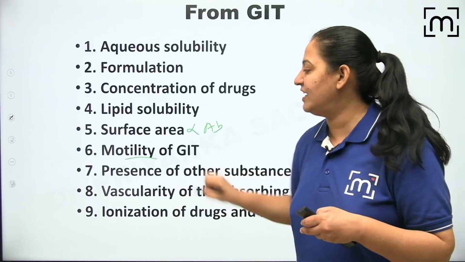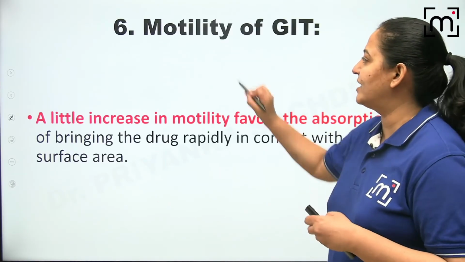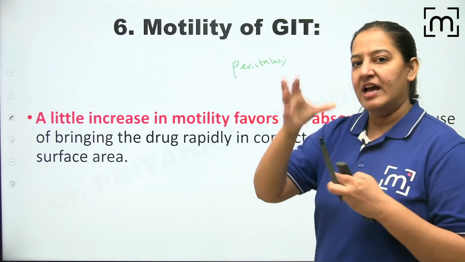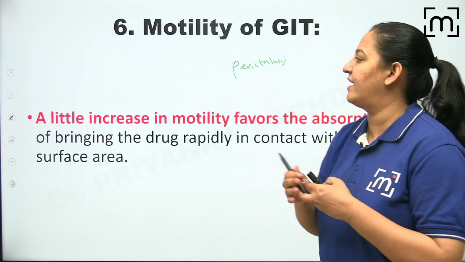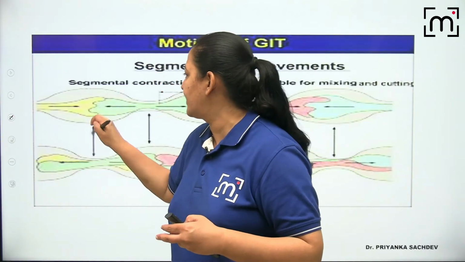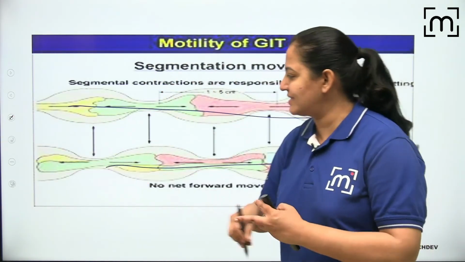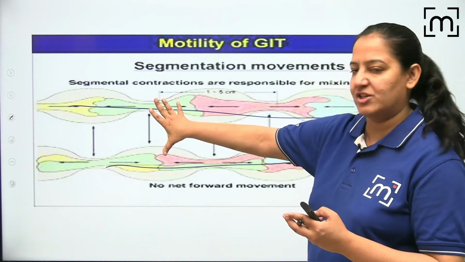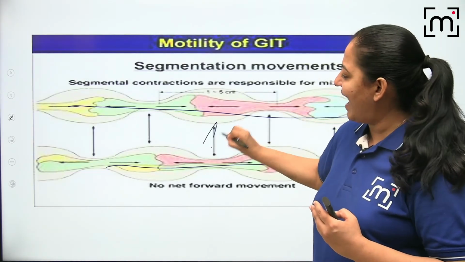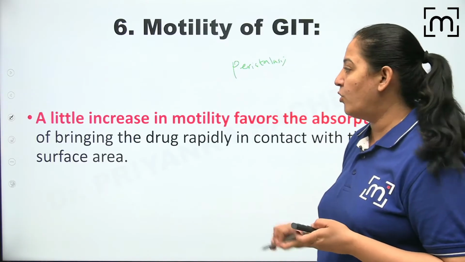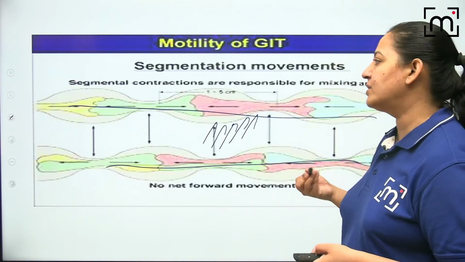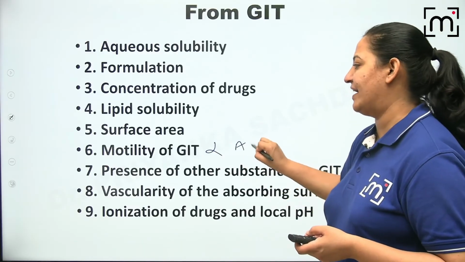Okay. The next is the motility of the GIT. In the GIT, we are having a thing known as peristalsis. You know, peristalsis. Peristalsis is a wave in which constantly the food is moving here and there because of that wave. Can you see here? I have drawn a segment of the intestine or the GIT, you can say. So this is the segment of the GIT. Constantly a wave is traveling, contraction, relaxation, alternate contraction, relaxation. So food is moving, shaking inside and coming in more contact with the surface. So a little motility increases the absorption. So more is the peristalsis, more is the motility, more will be the absorption. Again, this is directly proportional.